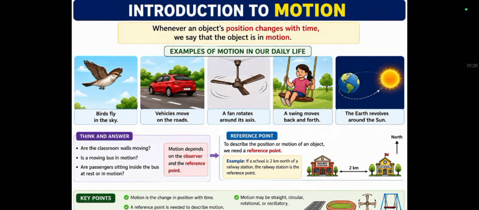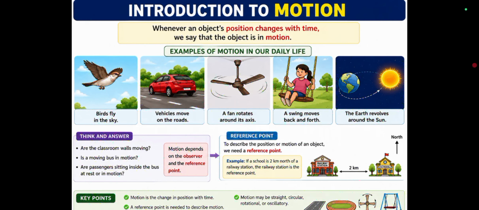We have to learn the definition of motion: motion is the change in position of an object with time. When an object changes its position with respect to a reference point as time passes, the object is said to be in motion. Some more examples from our daily life: a car moving on a road, a train running on railway tracks, a football rolling on the ground, a bird flying in the sky, a student walking to school.